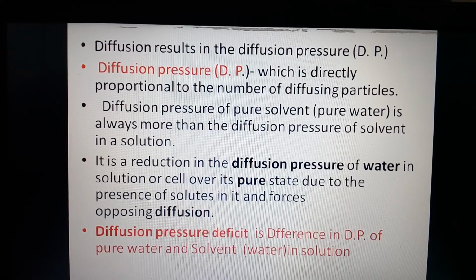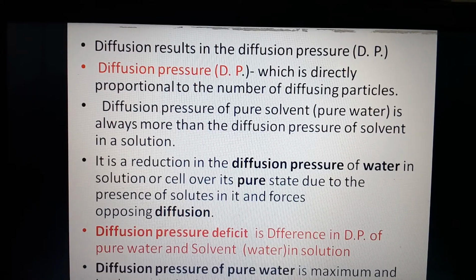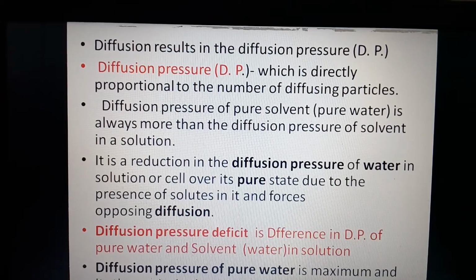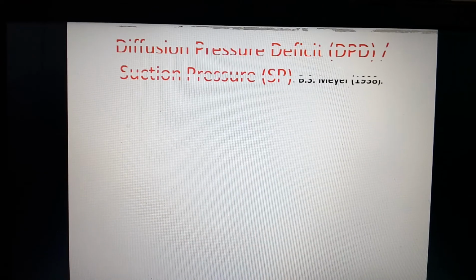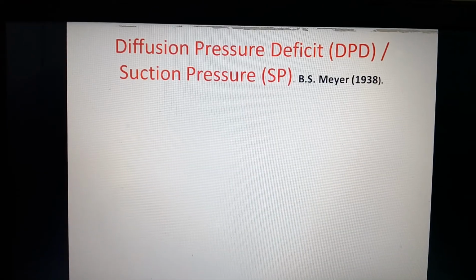Now, to know about diffusion pressure deficit, firstly you should know that the diffusion pressure of pure water is maximum, and its theoretical value is 1245.69 atmospheres at STP, that is, standard temperature and pressure. This diffusion pressure deficit is also called suction pressure.